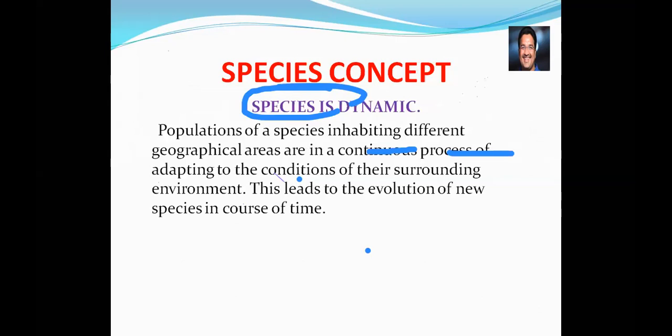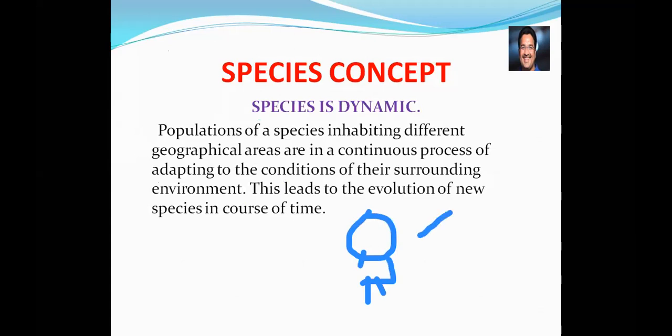here is the dynamic nature of the species that we need to understand. What is dynamic? Dynamic means which can change. If a particular species is present in one particular area, when the surrounding environment is changed, that organism is also going to be changed. We say that kind of feature is dynamic nature.